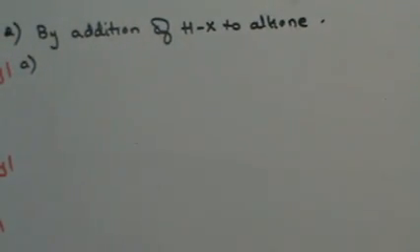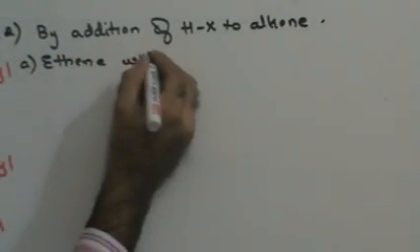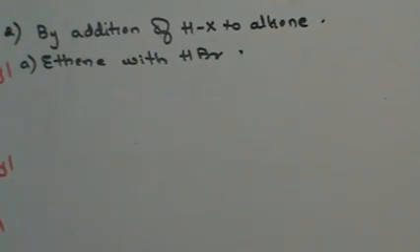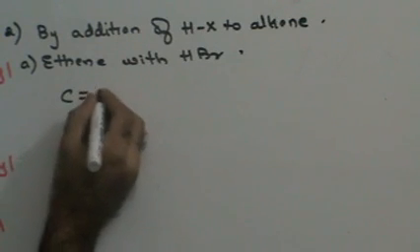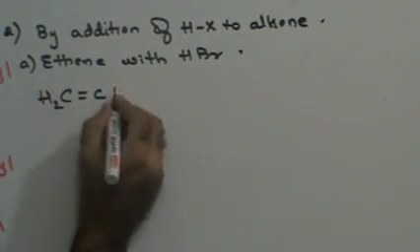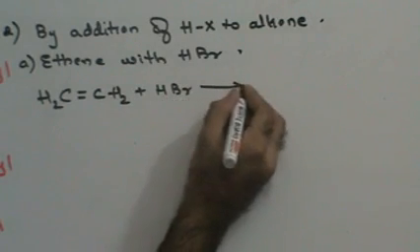What happens when ethene reacts with hydrogen bromide? Ethene with hydrogen bromide. Ethene, carbon-carbon double bond. So out of 4, 2 valencies are satisfied in the double bond. That means there will be 2 hydrogen atoms on either side. Reacts with HBr.